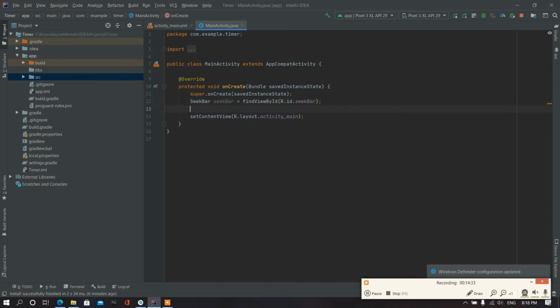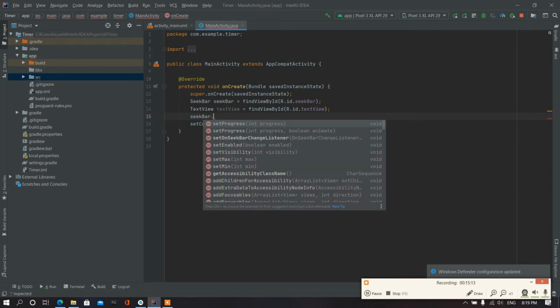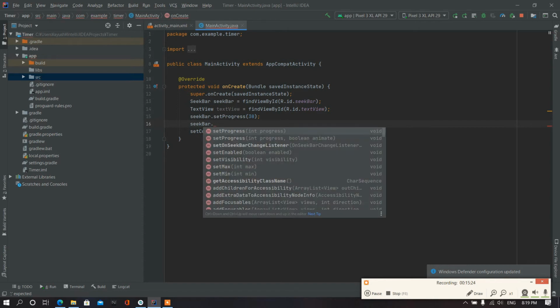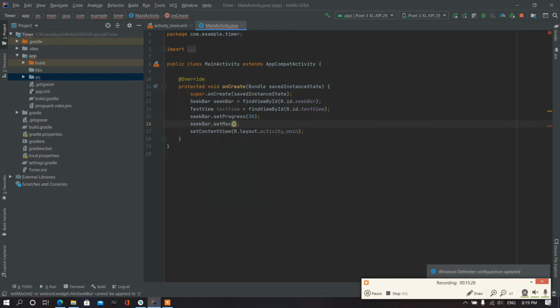Okay, and the text view will be a variable textView goes to findViewById R.id.textView. Now we have to set the seek bar's current progress. So setProgress, it will be 30, and the maximum value of the seek bar will be 600, which means 600 seconds, that will be 10 minutes.